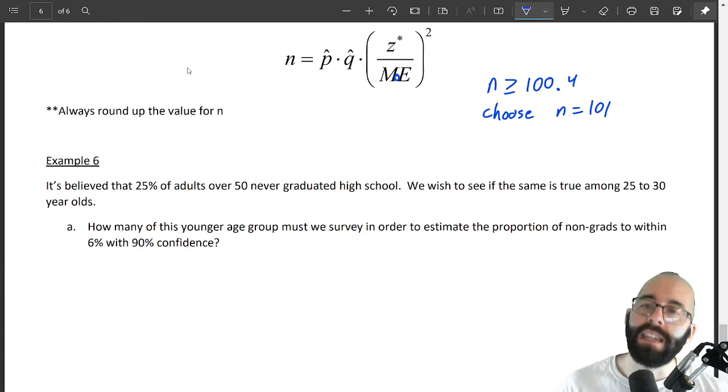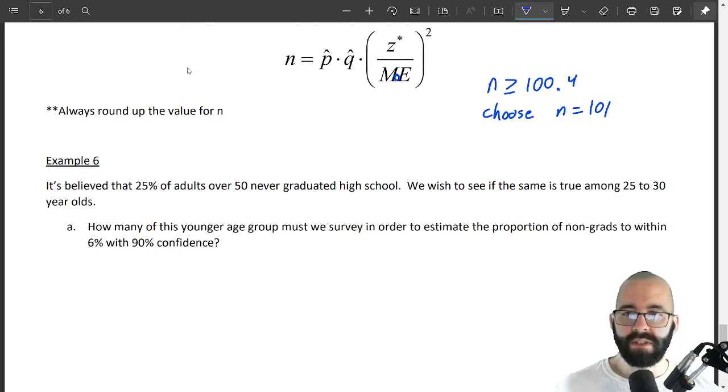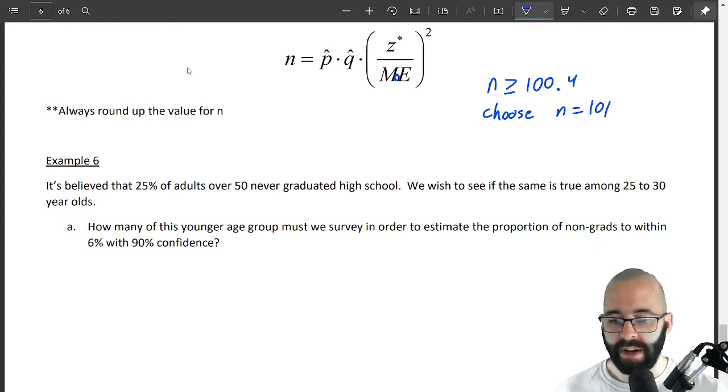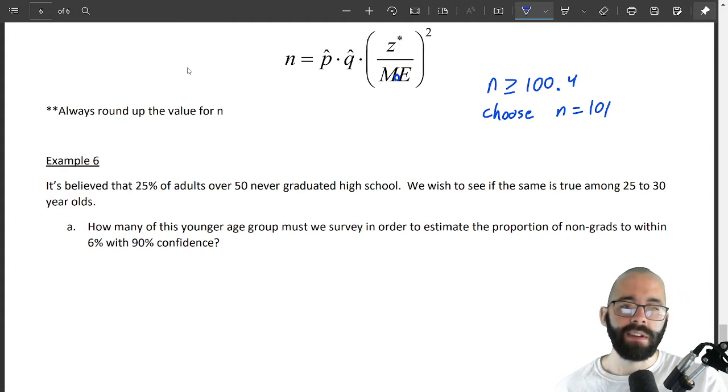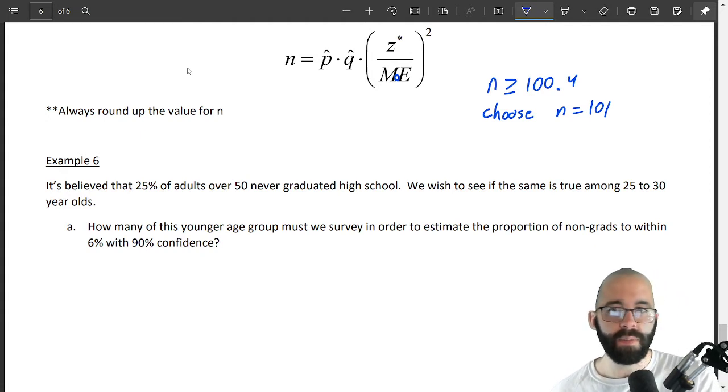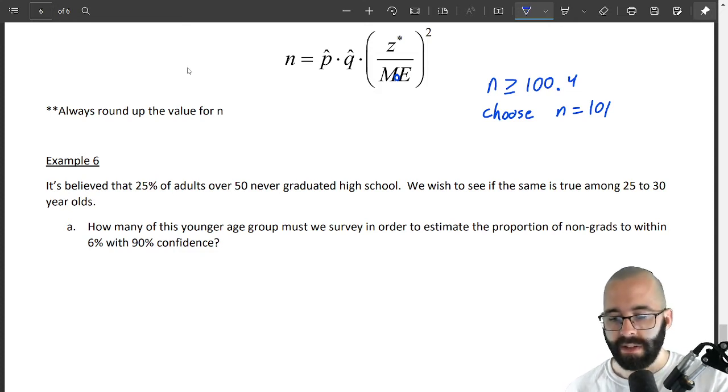So it's believed that 25% of adults over 50 never graduated high school. All right. And sometimes we do this. Sometimes instead of actually estimating with a sample, we'll estimate with an assumption or an understanding or a belief. So a lot of times you will see something like this. This is going to be our p hat.